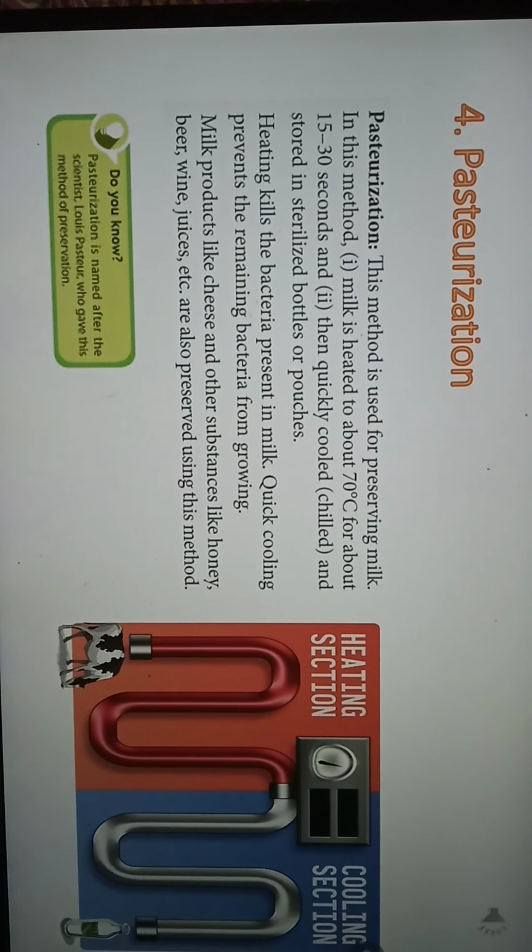The milk products, for example cheese, and various other substances like honey, beer, wine, juices, they are also preserved using this method. And I should say this method is very much useful also. Now this pasteurization word comes from a scientist. It is named after the scientist. The name of the scientist is Louis Pasteur. He gave this method of preservation. He introduced this method. So this is what we say as pasteurization.